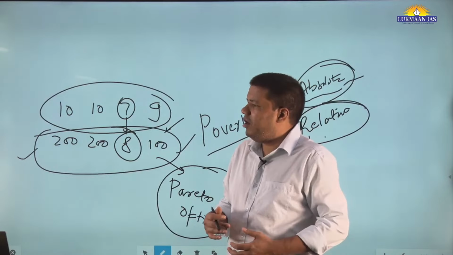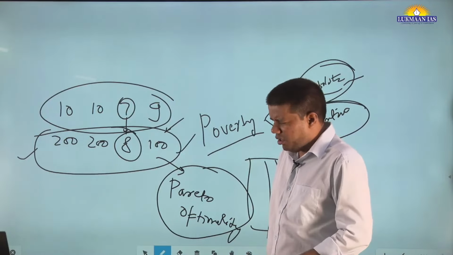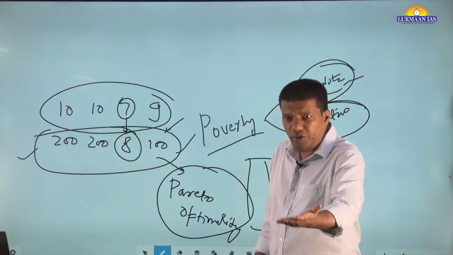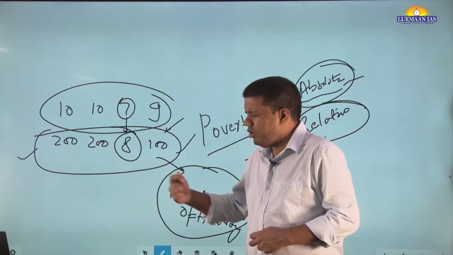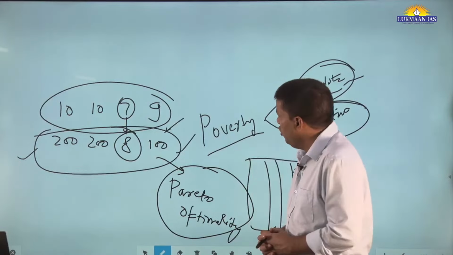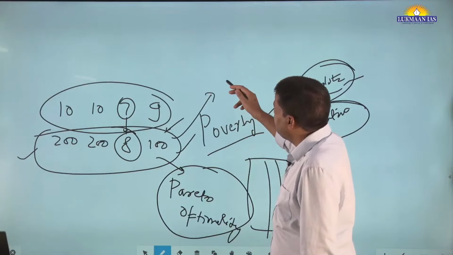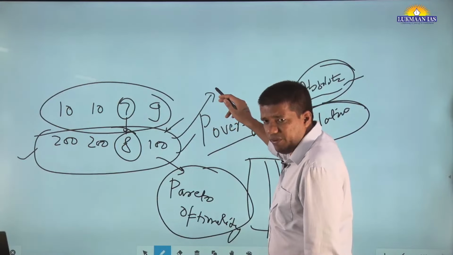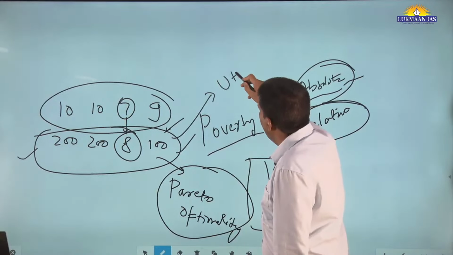When you remember in 2016-17, there was a question on John Rawls' theory of justice, right? So they asked what do you understand by social justice theory. So this concept, the philosophers like Jeremy Bentham, they talked about the concept of utilitarianism.